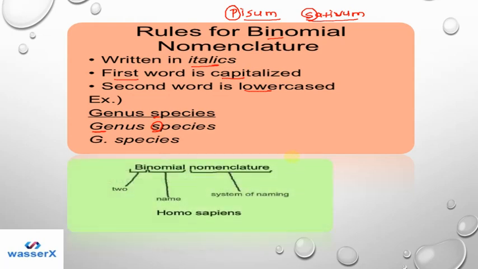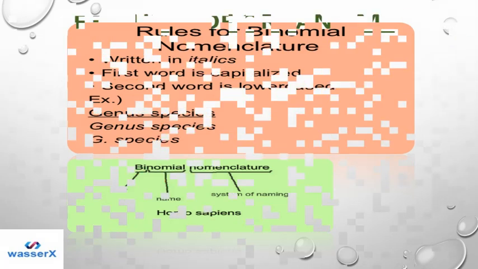The next is how binomial nomenclature works. So bi means two and nomial means names. And nomenclature means the system of naming. If I talk about Homo sapiens, it is an example of binomial nomenclature. Homo is the genus, where different similar organisms are involved, and sapiens are the group of organisms which reproduce with each other, and after reproduction they provide fertile offspring. So this is an example of a binomial name.